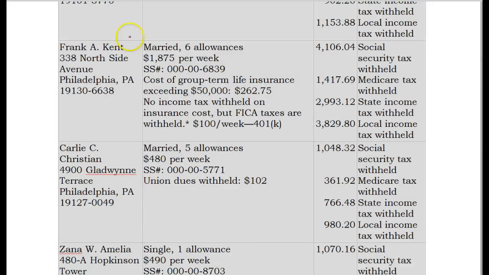Next one is Frank Kent, married, 6 allowances. He's got cost of group term life insurance exceeding $50,000 of $262.75. And what this means is the coverage, whatever it costs for the coverage that's over $50,000, is $262.75 a month. He doesn't have any income tax withheld on the insurance cost, but the FICA taxes are withheld. And he also contributes $100 a week to the 401k.